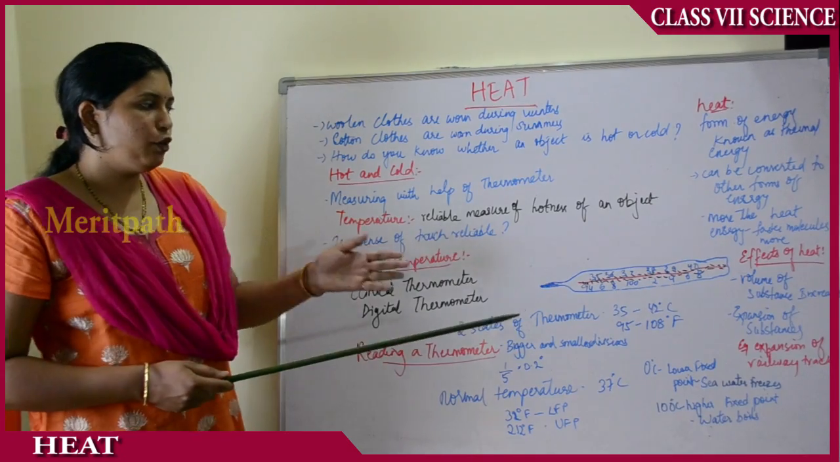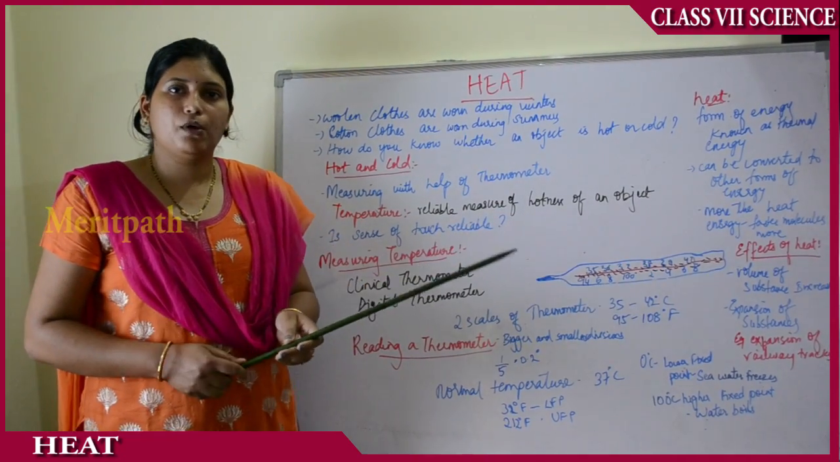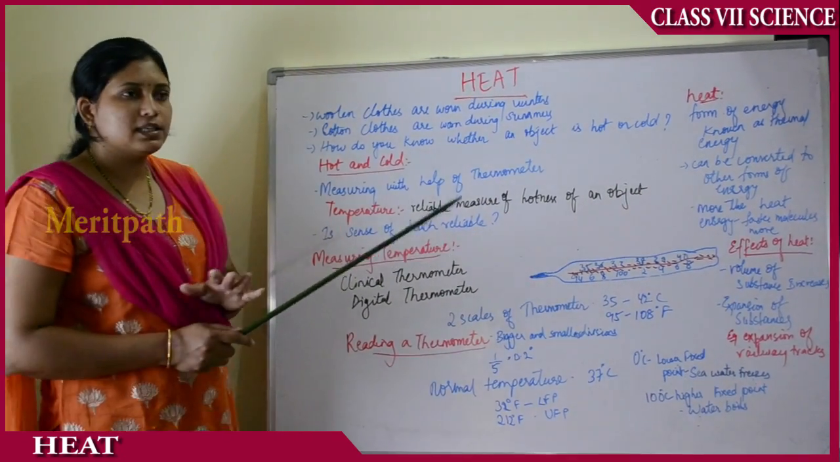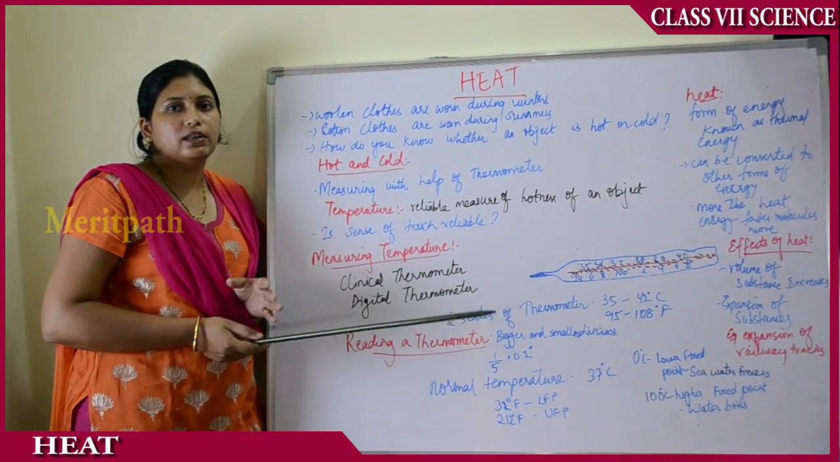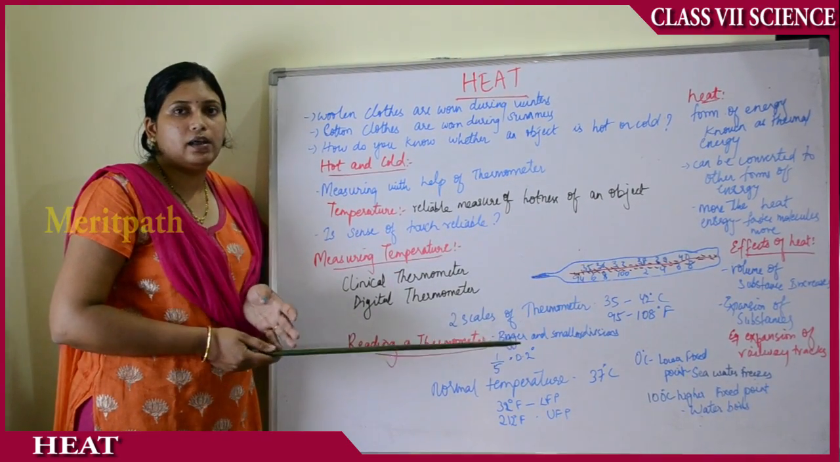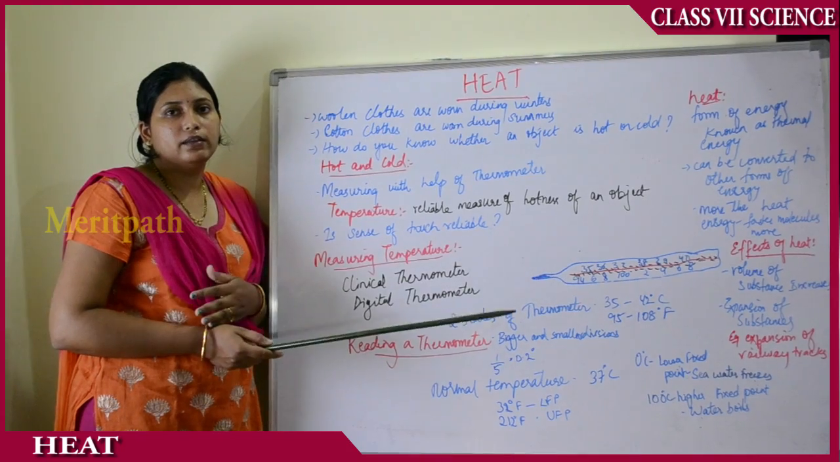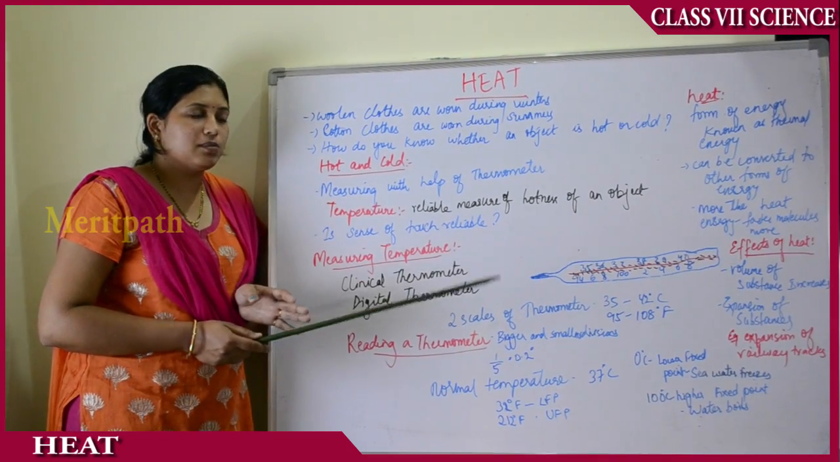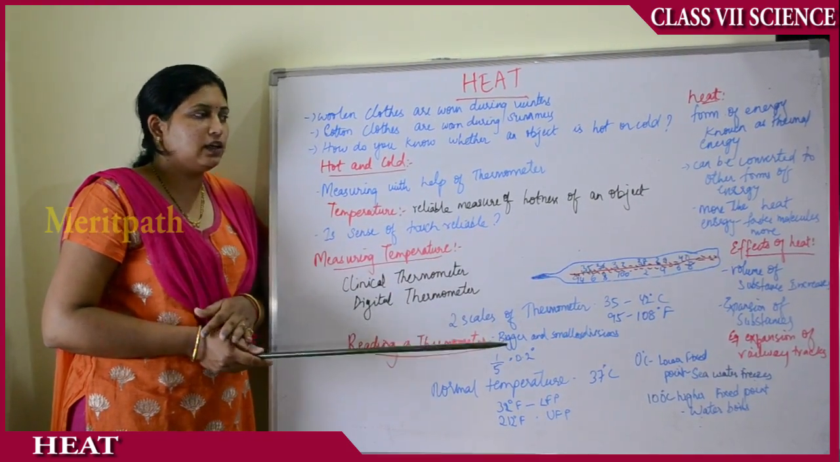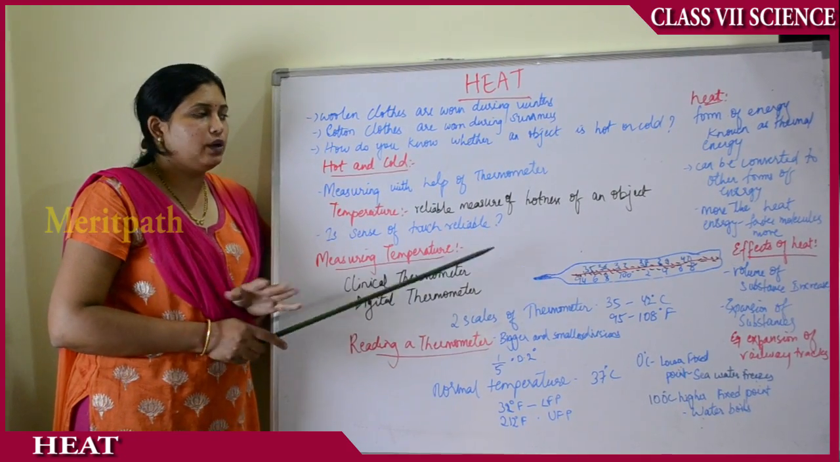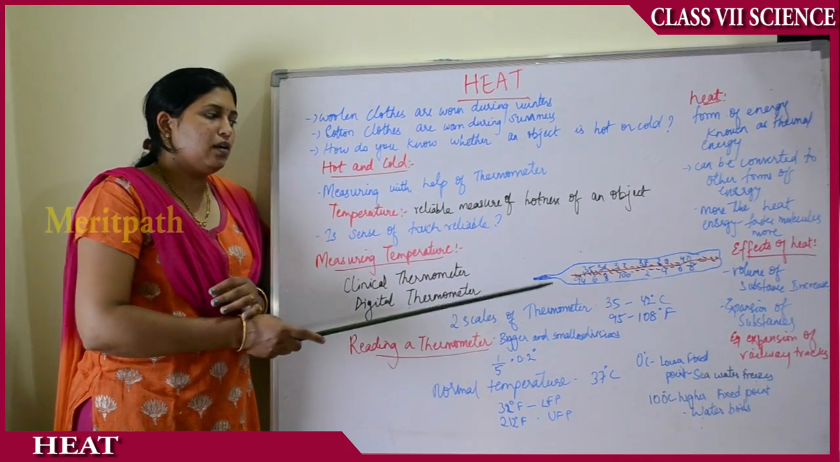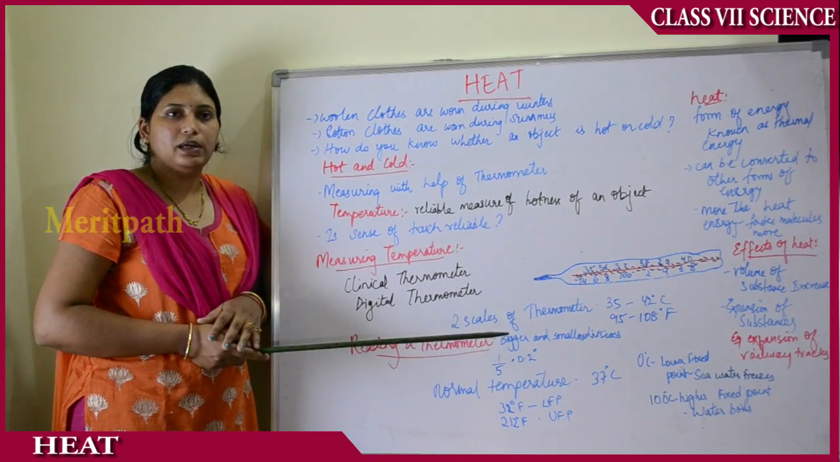Then, why do we use only mercury in this clinical thermometer? Because mercury doesn't melt. To melt the mercury, the temperature has to be -38, and for the mercury to get hardened, the temperature must be at least 320 degrees centigrade. So that is the reason mercury doesn't melt. So that is the reason mercury is used in clinical thermometers.